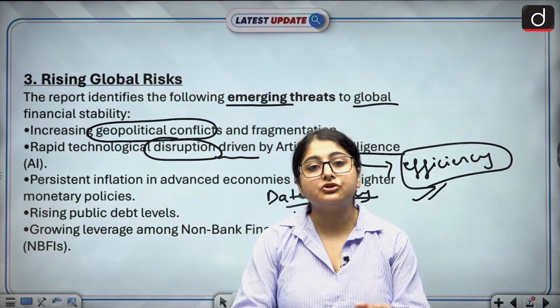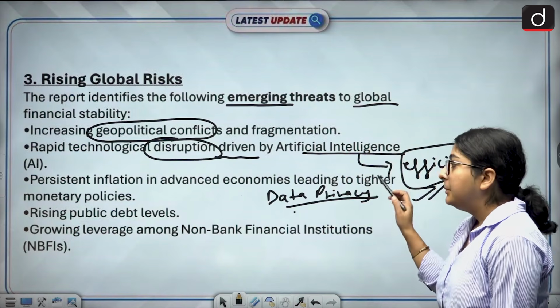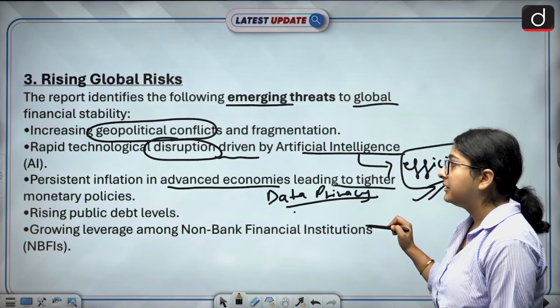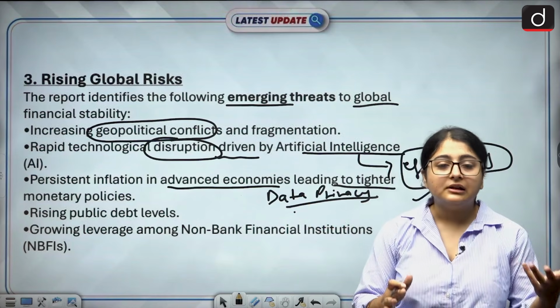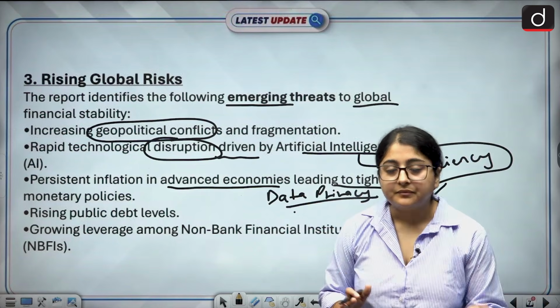It will eat up the traditional job roles. Okay, so it can become an emerging threat. Persistent inflation in advanced economies leading to tighter monetary policy. Now the report also says that there has been persistent inflation in the advanced economies like the US. Okay, now how it will impact our economy, let us understand that.